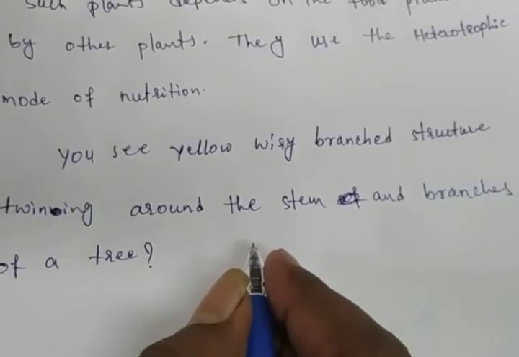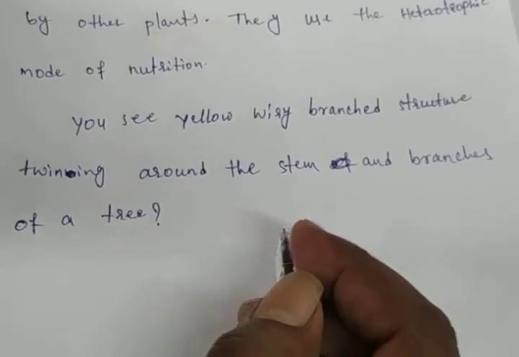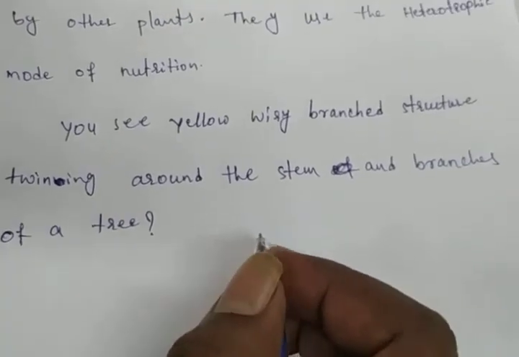Okay, you see a yellow wiry branched structure twining around the stem and branches of a tree.